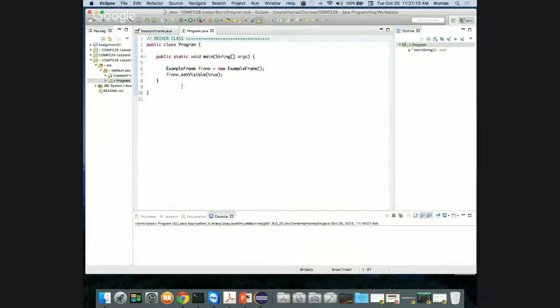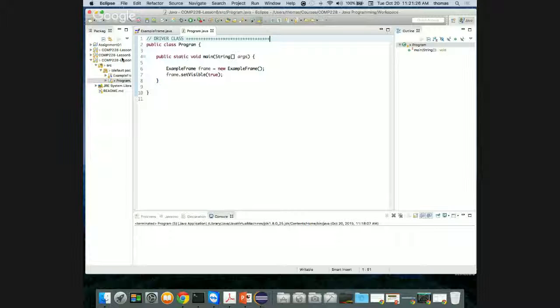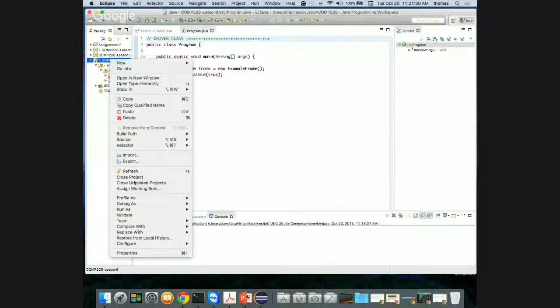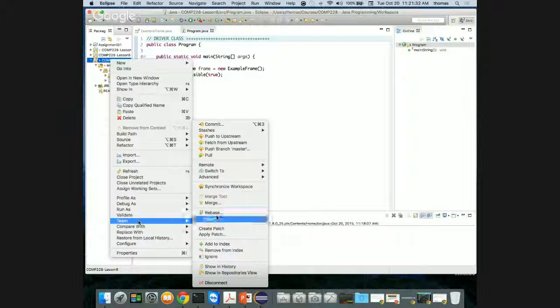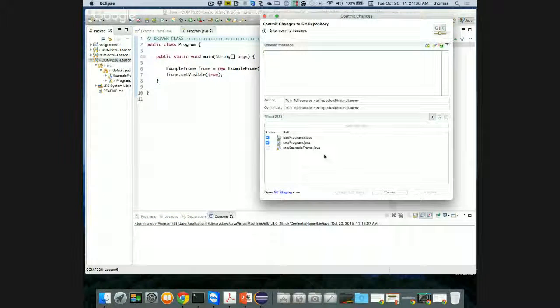Going back to program Java, we've created our first panel. Let me update this for you, and I'll do this within Java this time, right? So I'm going to file save all, if I can. If I don't have to, that means things are already saved. I'm going to go back to my project, go to team, and go to commit. Now it's going to ask me for what I want to add.